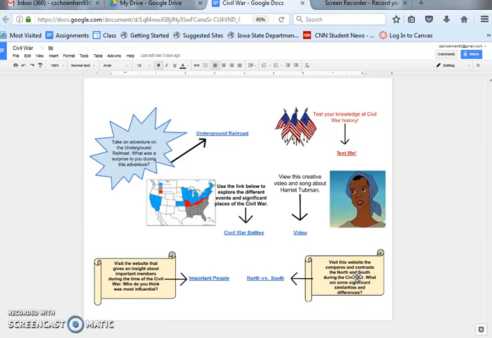Hi. My HyperDoc that I created has to do with our fourth quarter standard in social studies, which discusses the Civil War, slavery, and the Underground Railroad. We touch on Harriet Tubman and things like that. The first activity in my HyperDoc is about the Underground Railroad, and it tells them to take an adventure on the Underground Railroad. What was a surprise to you during this adventure?